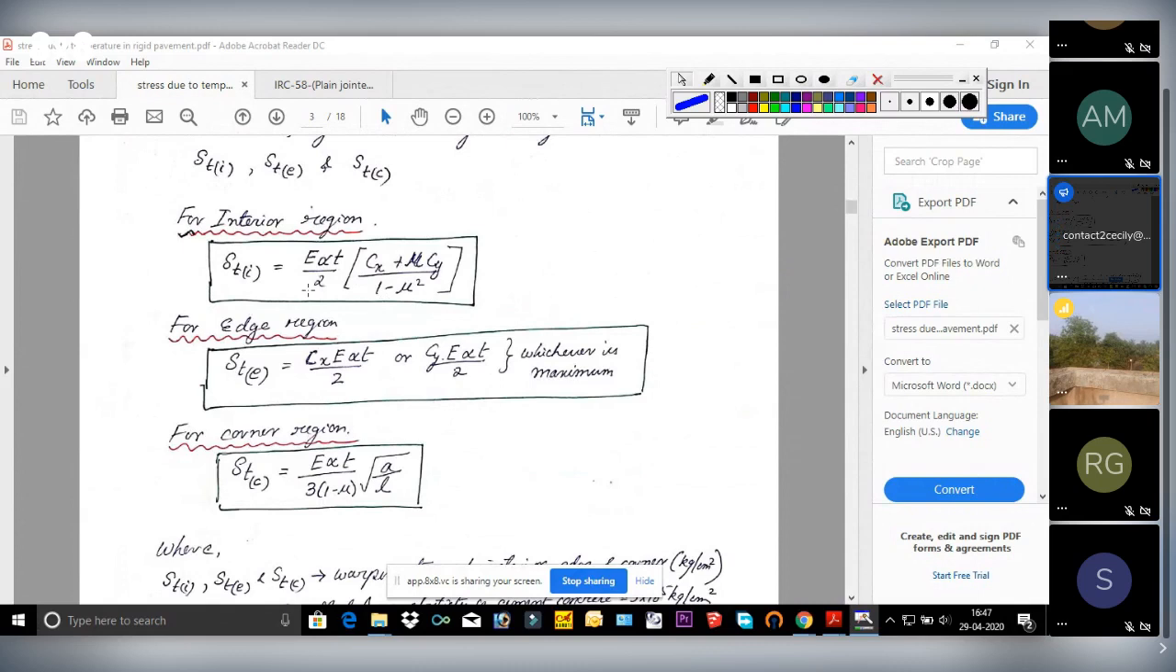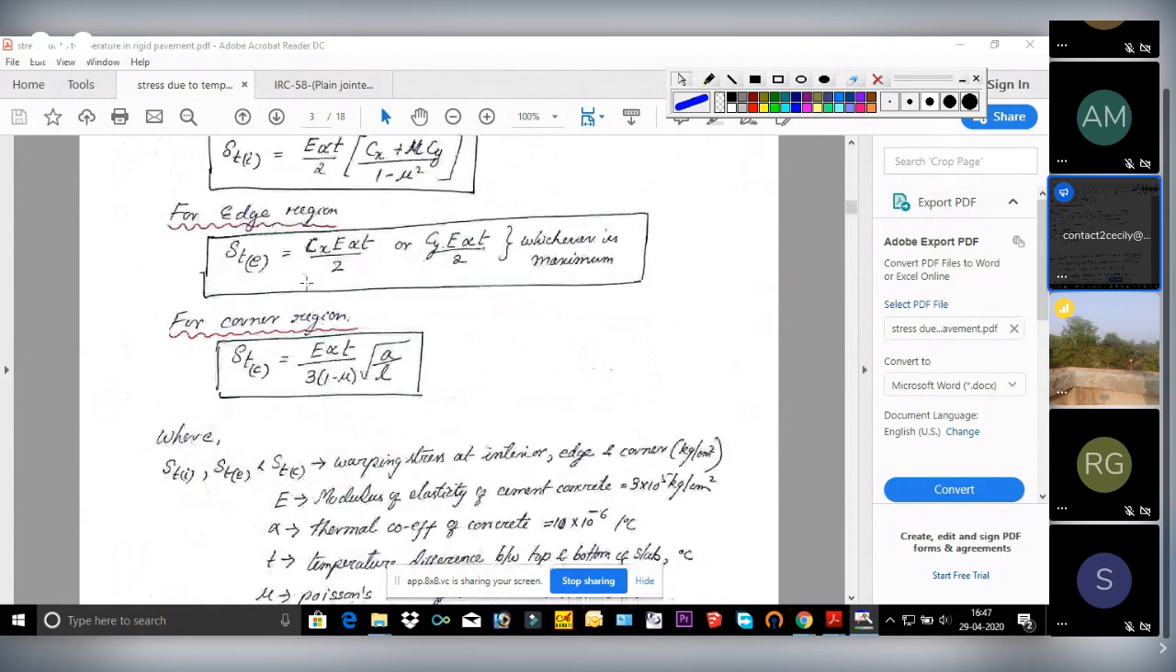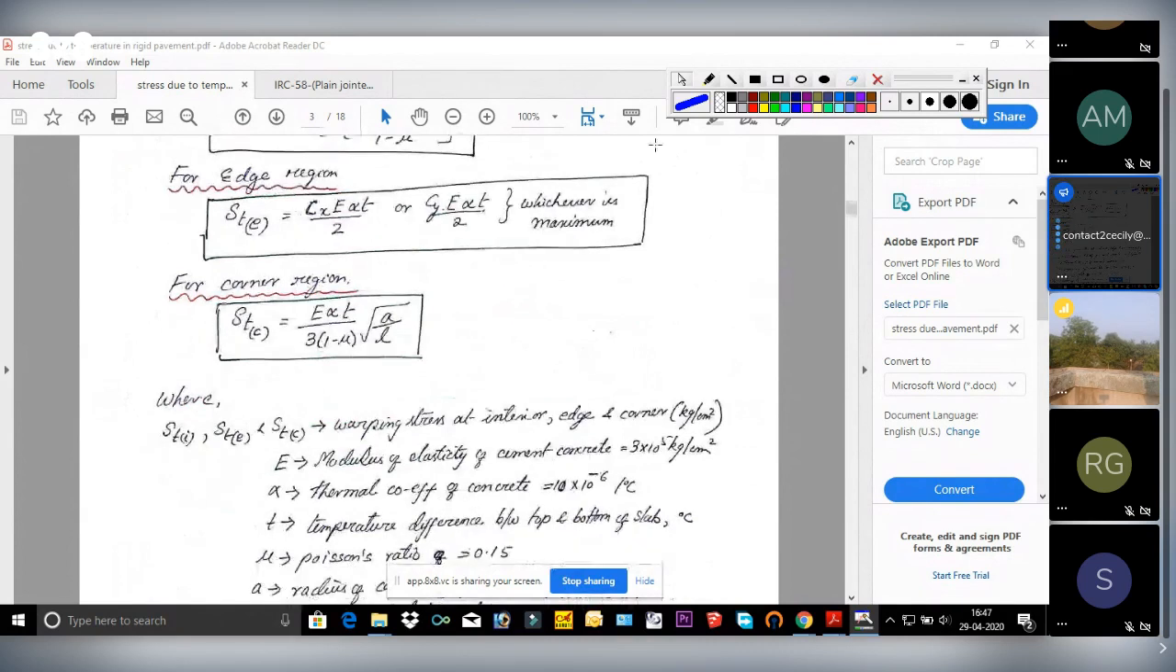E, what is this capital E? Modulus of elasticity. The unit will be kg per centimeter square. If it is not given, then I said assume it as 3 into 10 to the power 5 kg per centimeter square.